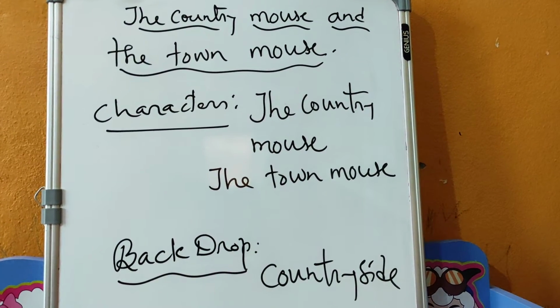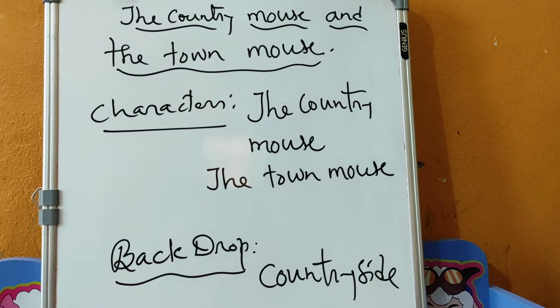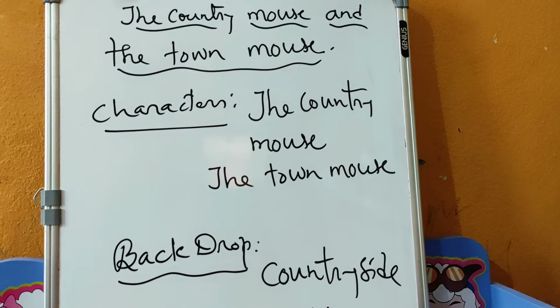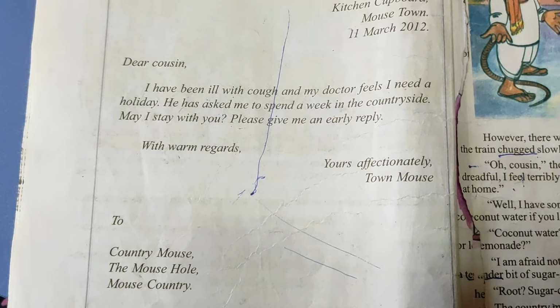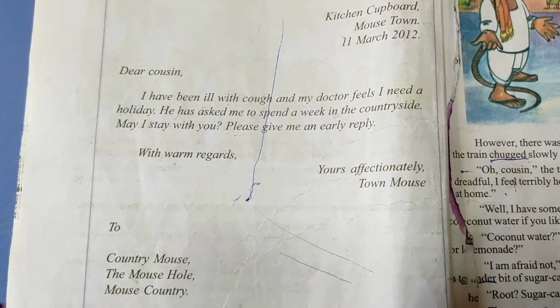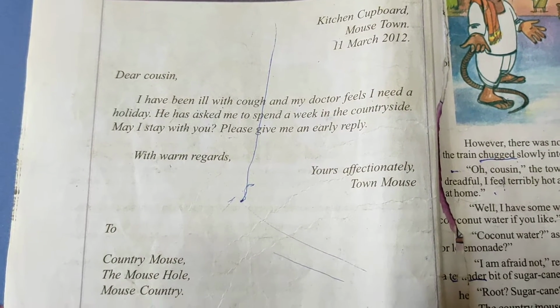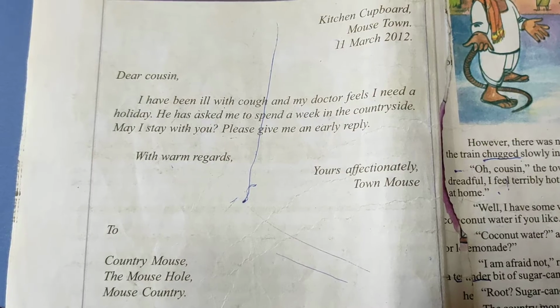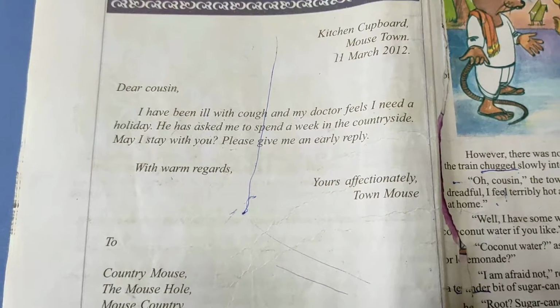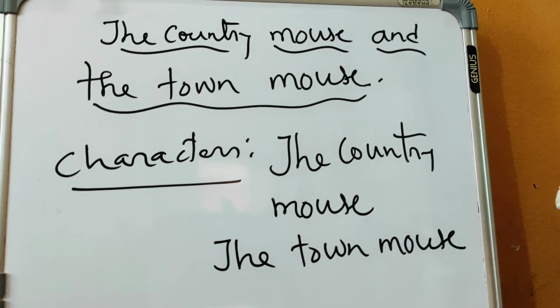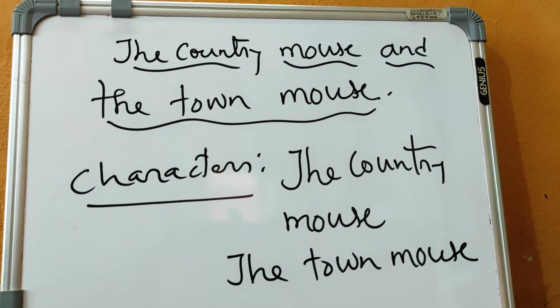The town mouse and the country mouse were cousins. They often wrote to each other. One day, the country mouse got this letter from his cousin. The letter is like this. See, the station is kitchen cupboard, the mouse town, 11th March 2012.